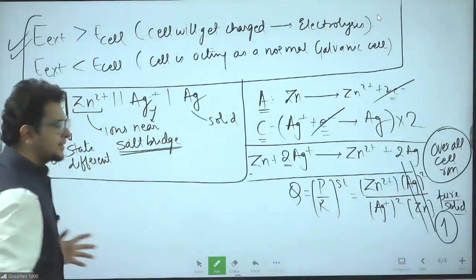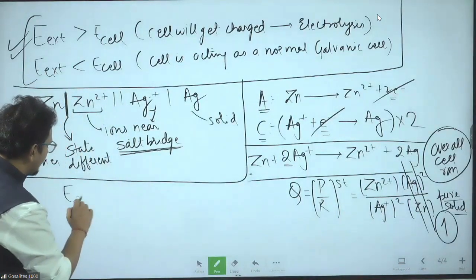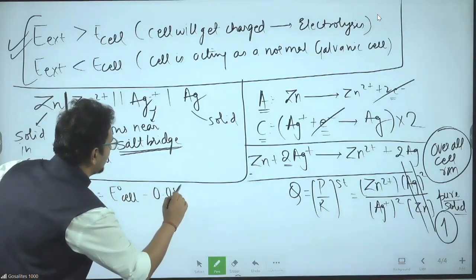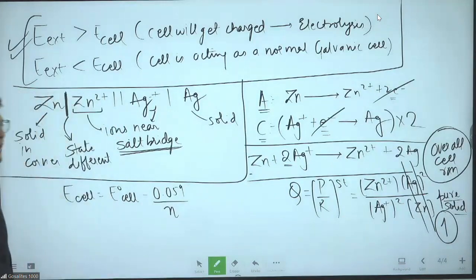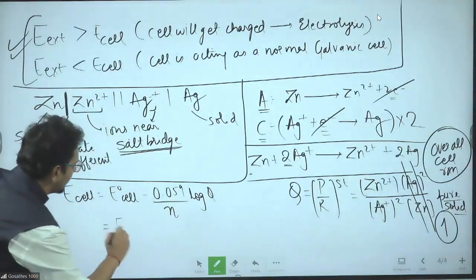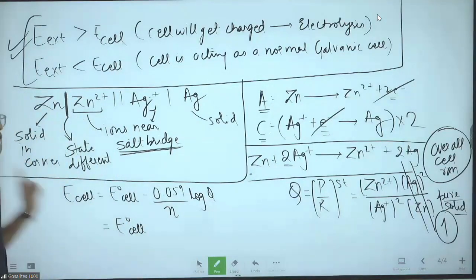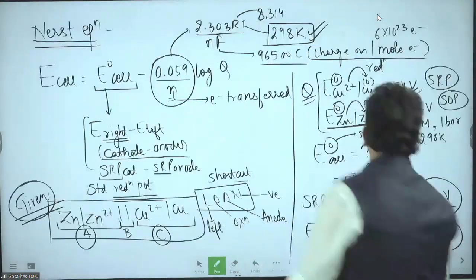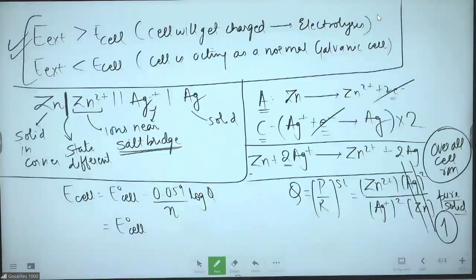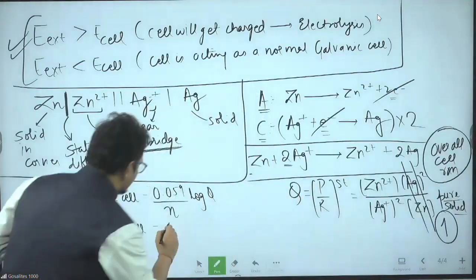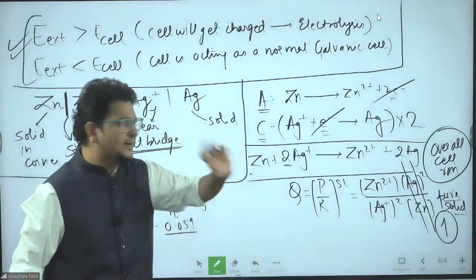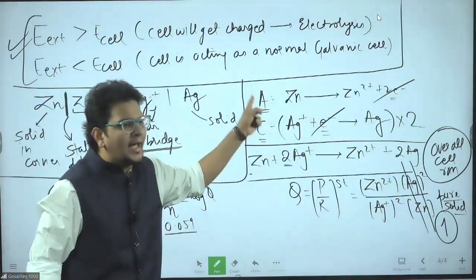Done. Apply Nernst equation. Nernst equation will be E cell equal to E naught cell minus 0.059 by n log Q. So put the value, E naught cell you already know how to find. E naught cell you already have done the example how to find. Minus 0.059 by n. How many electrons transferred? Sir, cathode took 1 electron, anode gave 2 electron.